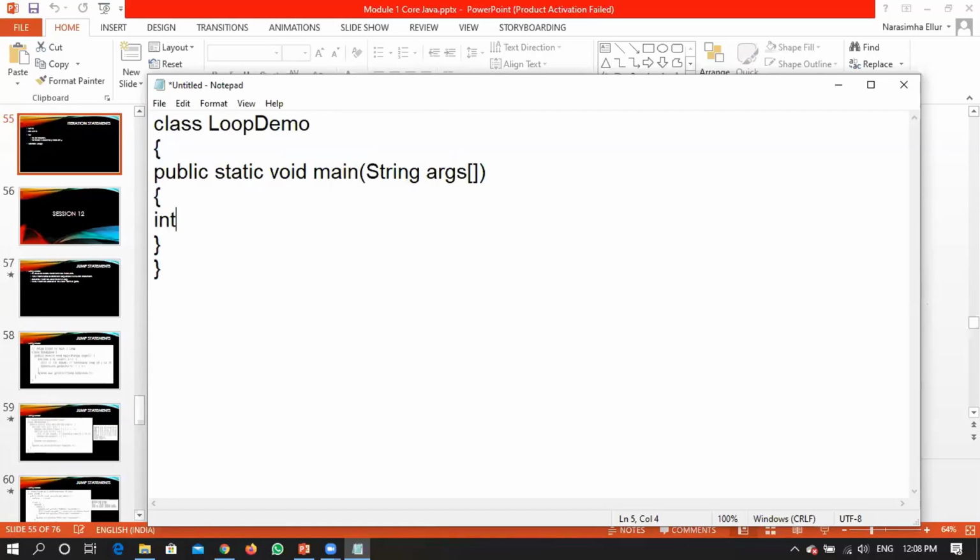Int, not writing anything here. For, can I write it something like this? for int x is equal to 1; x is less than or equal to 3; x plus plus. Right? System dot out dot println.